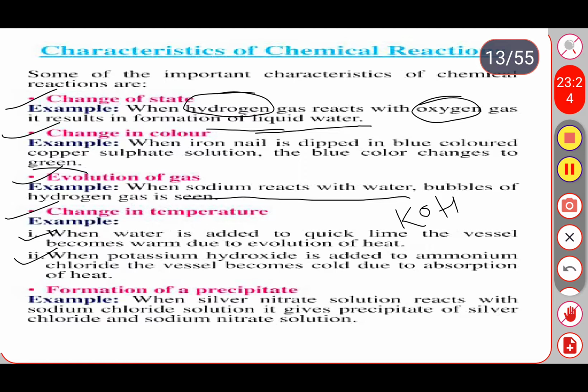Okay, next one, formation of precipitation. In the last slide we already discussed the formation of precipitation. When the silver nitrate solution reacts with sodium chloride solution, it gives a precipitate of silver chloride and sodium nitrate solution. So these are the characteristics of chemical reaction.